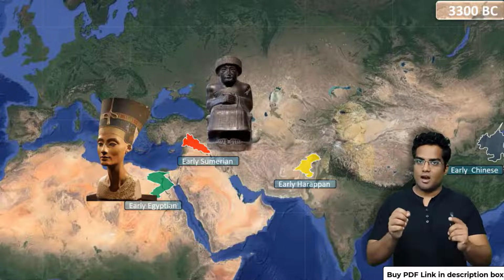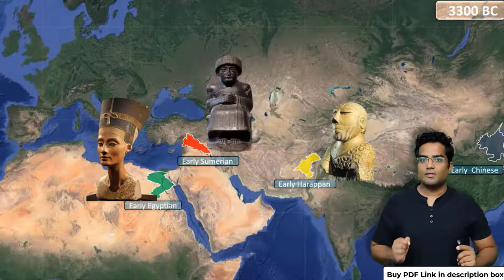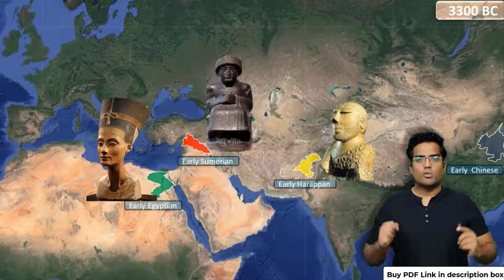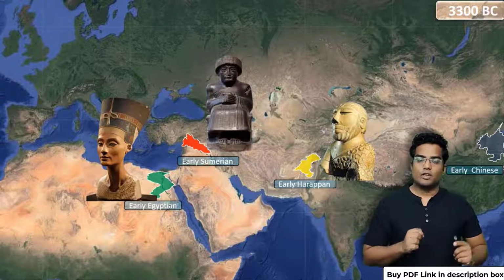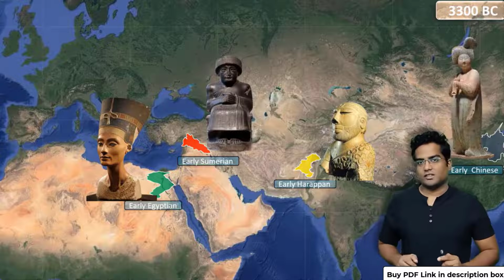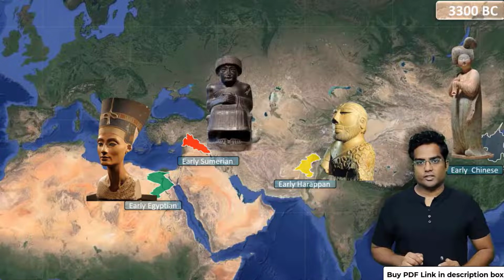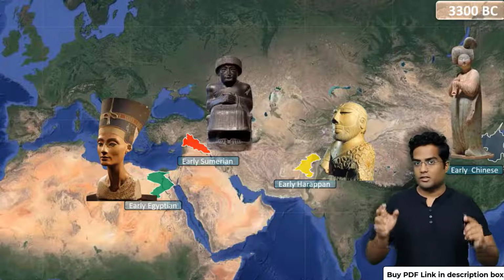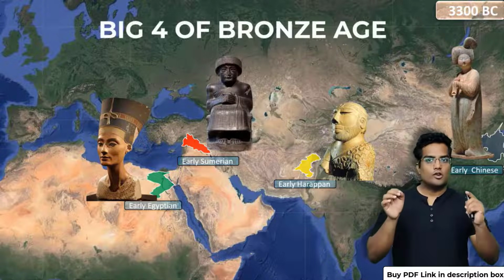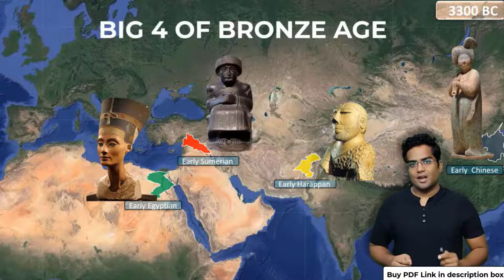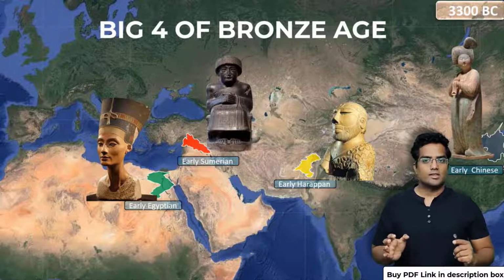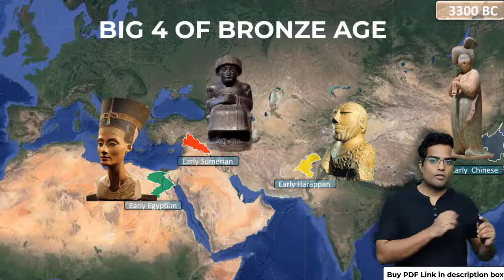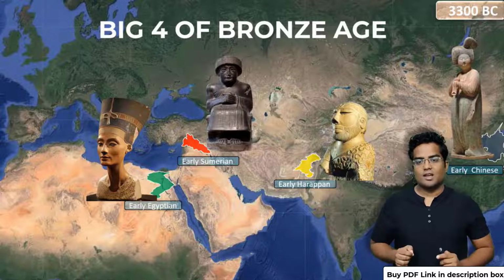The third one is our own early Harappan civilization or early Indus Valley civilization. Then we have the early Chinese civilization. So these are the 4 civilizations, the 4 civilizations of the Bronze Age, the 4 civilizations which ruled the Bronze Age. We will discuss these civilizations in the later parts of our history chapters, right?